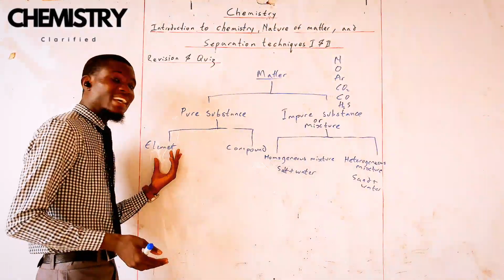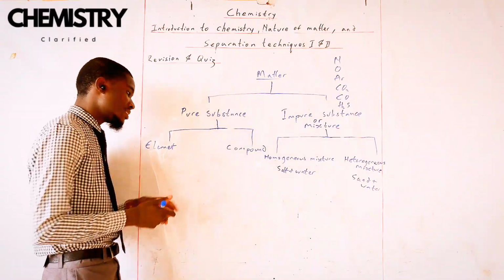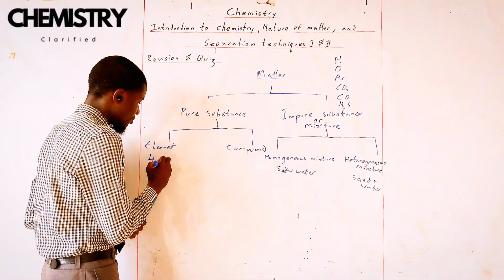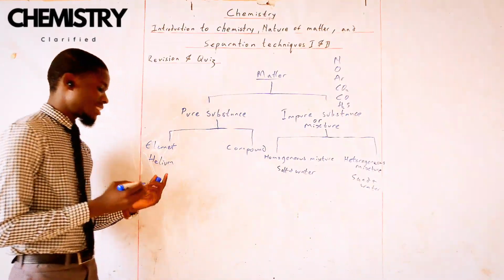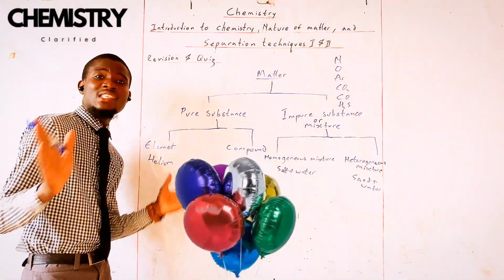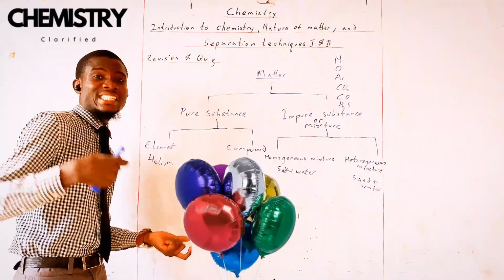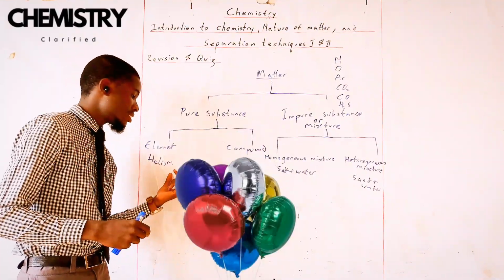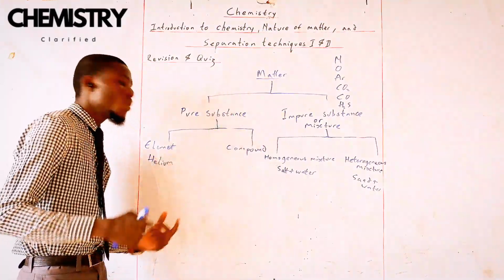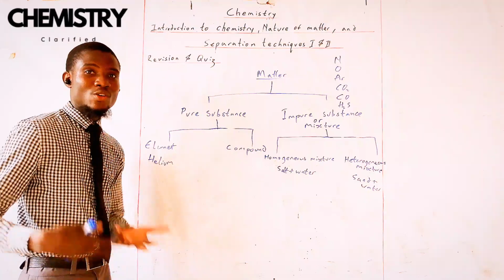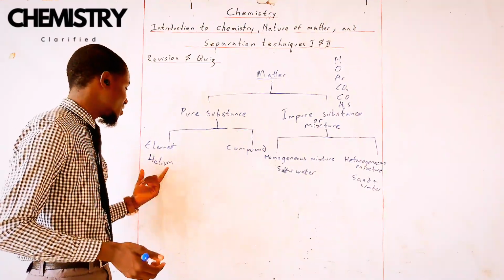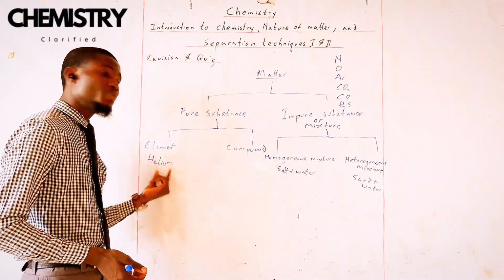An example of an element, a pure substance, is helium. Helium is a rare gas that's always inside decorative balloons. They pump it inside decorative balloons because helium is a very light gas. Remember, it's a gas, yet it's an example of what? Matter. So it makes the balloon very light, like all these Goodyear balloons and decorative balloons. So this is an example of a pure substance.